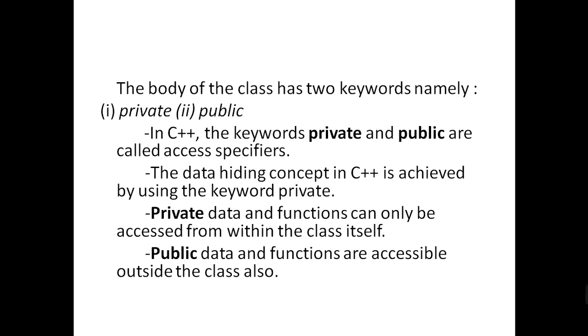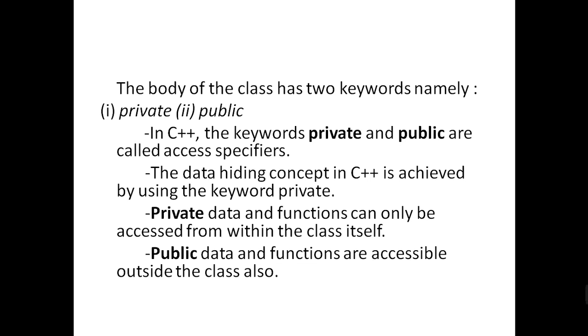In the body of the class, there are two keywords, namely private and public, called access specifiers. The private data and functions can only be accessed from within the class itself.